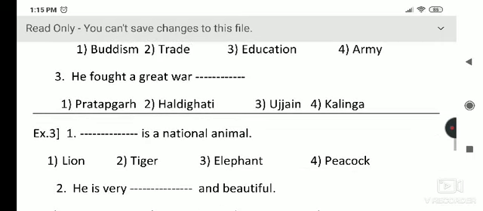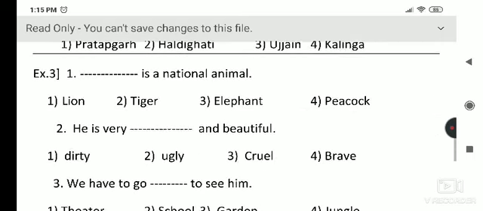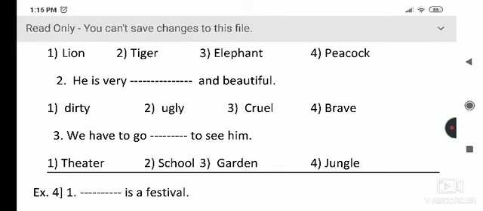Further, we move to the third example: dash is a national animal. So here we have the tiger as a national animal, and the tiger is not dirty, ugly or cruel, but he is a very brave animal. So here we have options like tiger, brave, and third, we have to go to the jungle to see him, because the tiger is not a domestic animal, he is a wild animal.